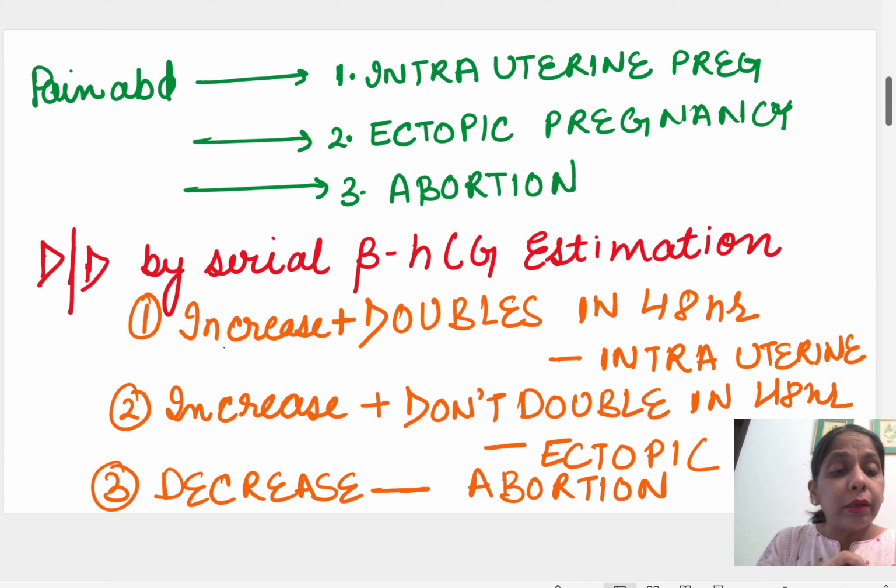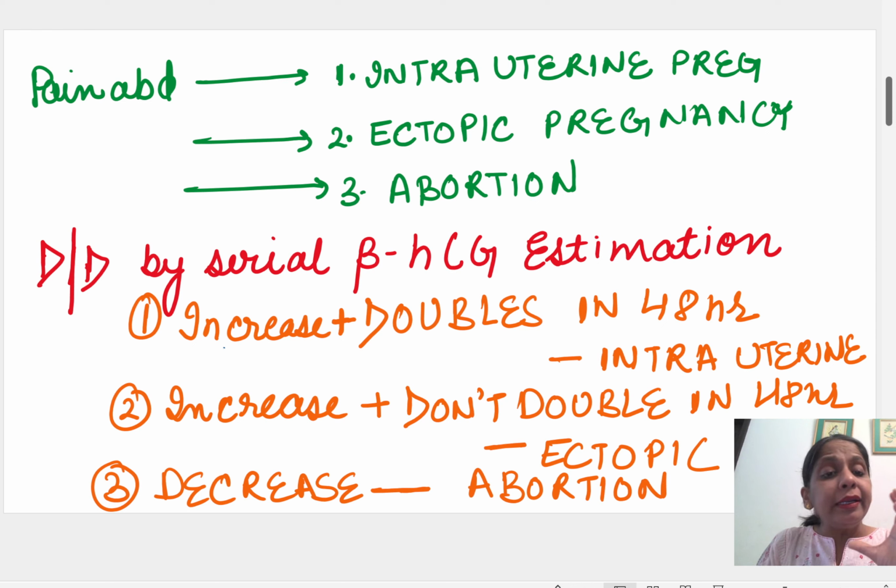Now there can be three prognoses of a pregnancy. Either it will progress as an intrauterine pregnancy, or it will become an ectopic pregnancy if the implantation is in the tube, in the ampullary section, or it is an intrauterine pregnancy and it is aborting. How to differentiate between these three conditions at this time, when we are not getting any finding on ultrasound and on examination?